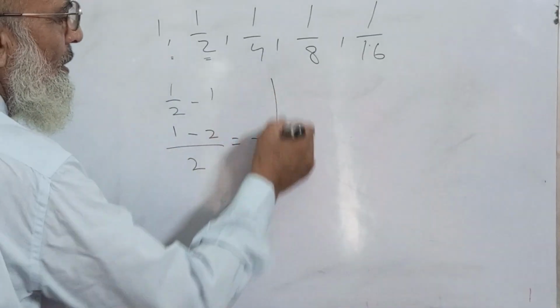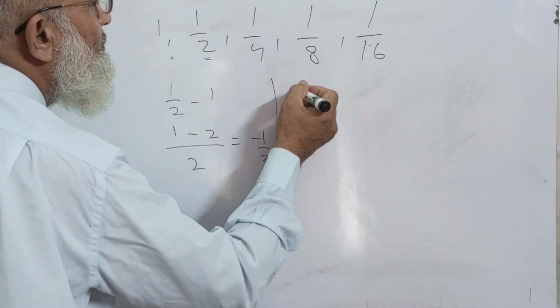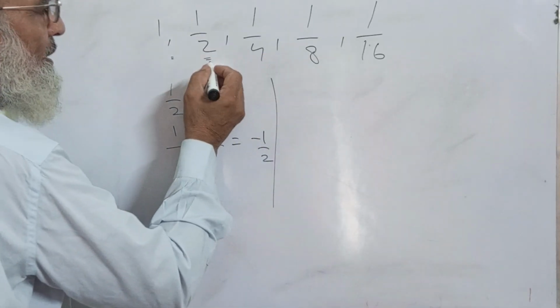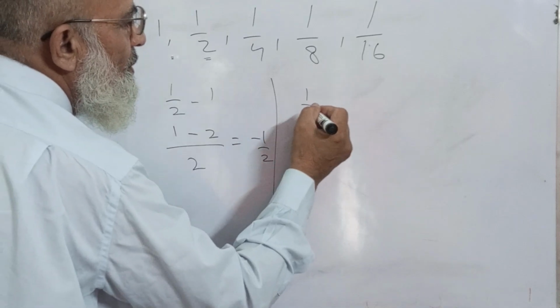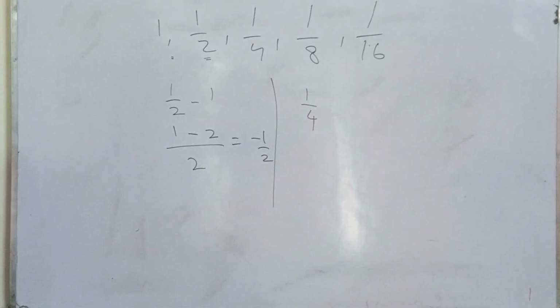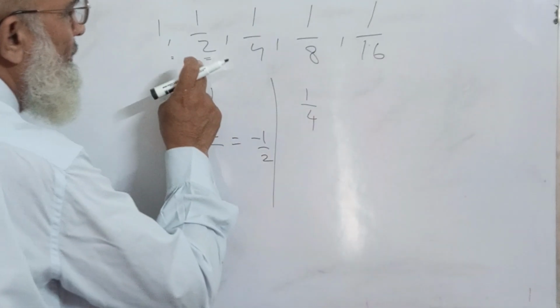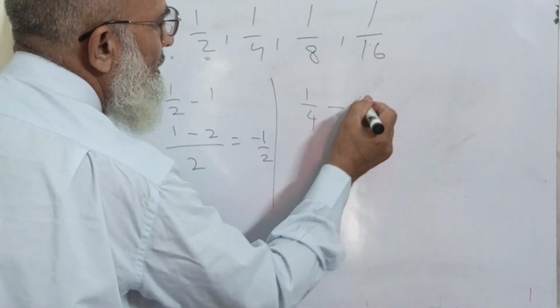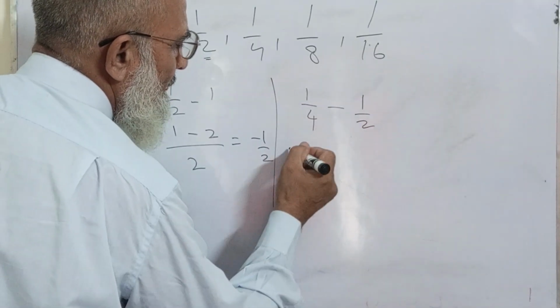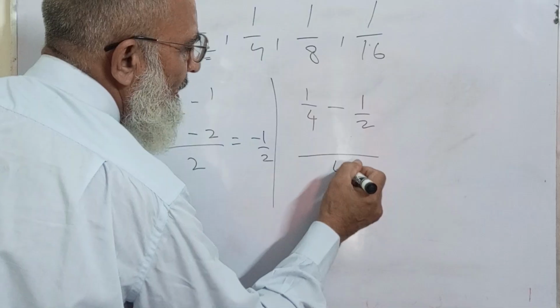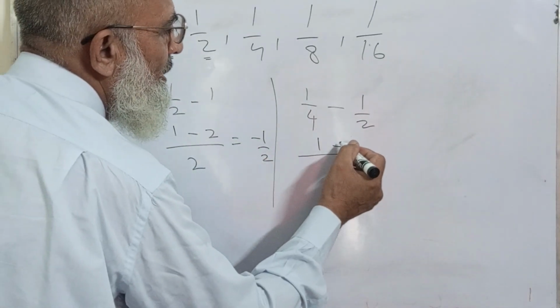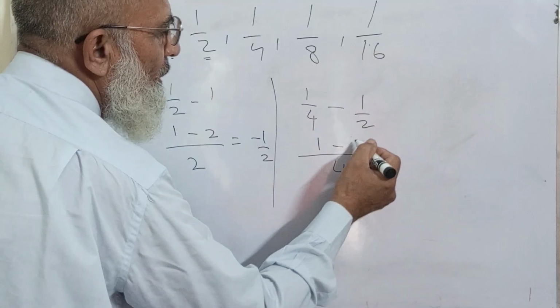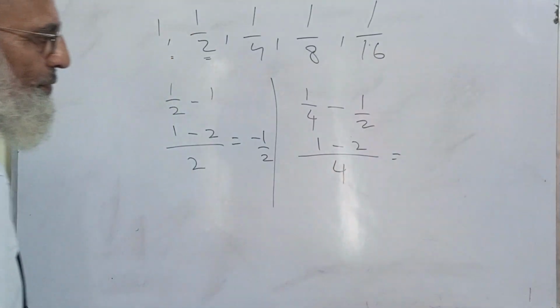Now, for the second one, this is the first term, this is the later term. So, subtract the first term from the later term. It is like this. Taking the LCM, 4 will be the LCM. So 1 times 1 and 2 times 1 is equal to 2.